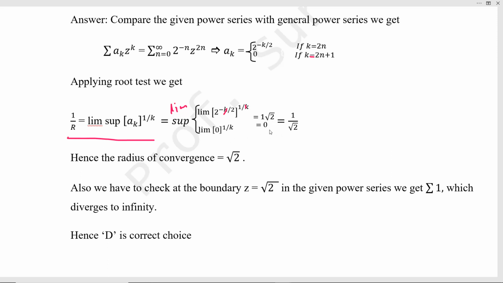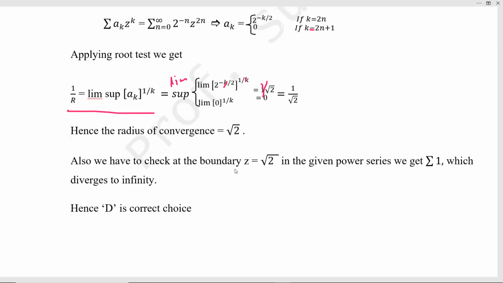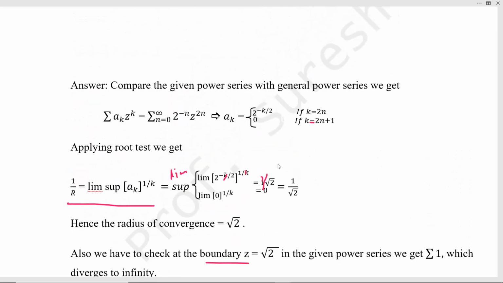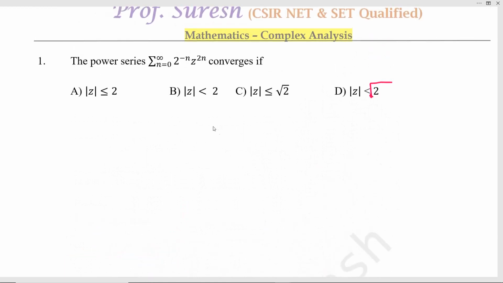So from these two, 1 by root 2 will come many times and also 0 will come many times. Among these, the supremum value is 1 by root 2. So 1 by r equal to 1 by root 2 implies r equal to root 2. In this question, we have to check the boundary point also. So substitute z equal to root 2 in the given series itself.